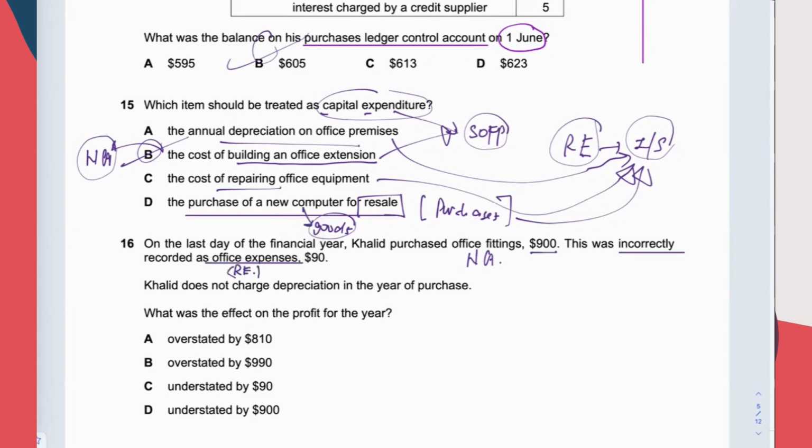Be careful, the exam question may use the term revenue expenditure instead of telling you incorrectly recorded as office expenses. That means this is now in the income statement wrongly. It is not supposed to be in the income statement.